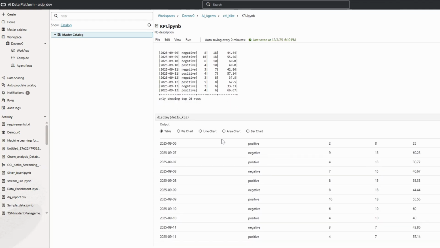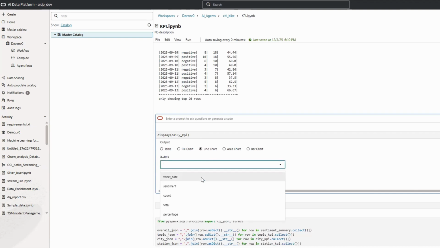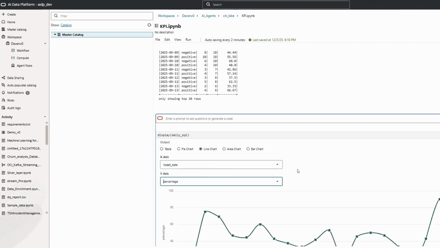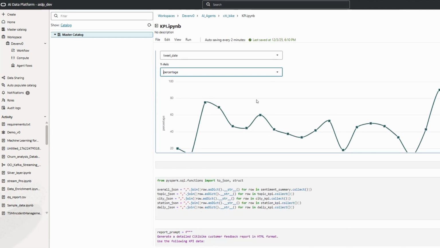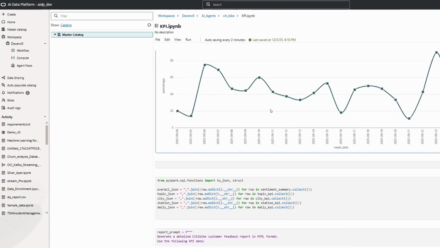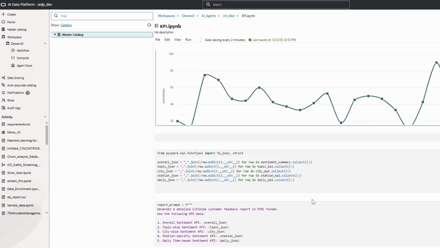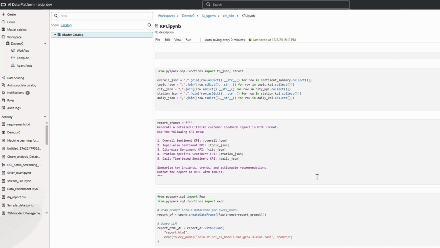The last one is how the sentiment is changing over a period of time. So we can quickly go and select the line chart, AIDP, tweet date, and then we can see the percentage. Now we can see how the sentiment is changing over the period of time. Sometimes in a particular month it is positive, or in a particular week it is negative. So now we have generated the different KPIs, which will help the operational managers to take decisions.